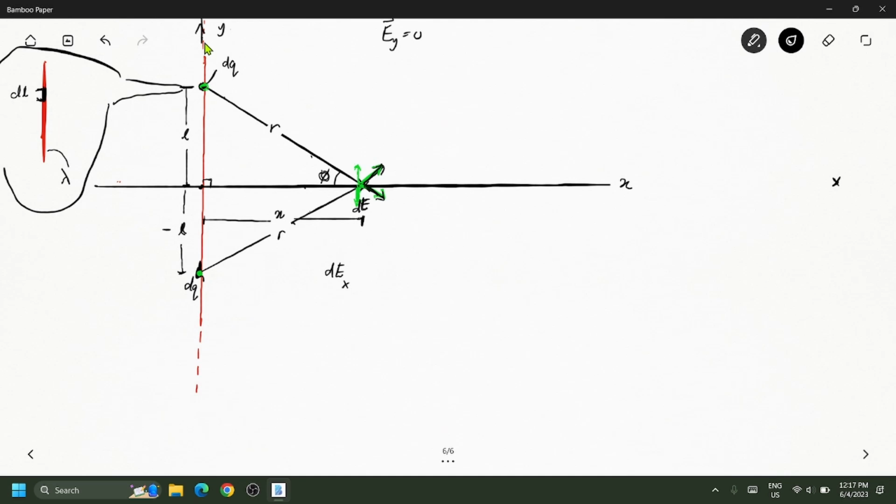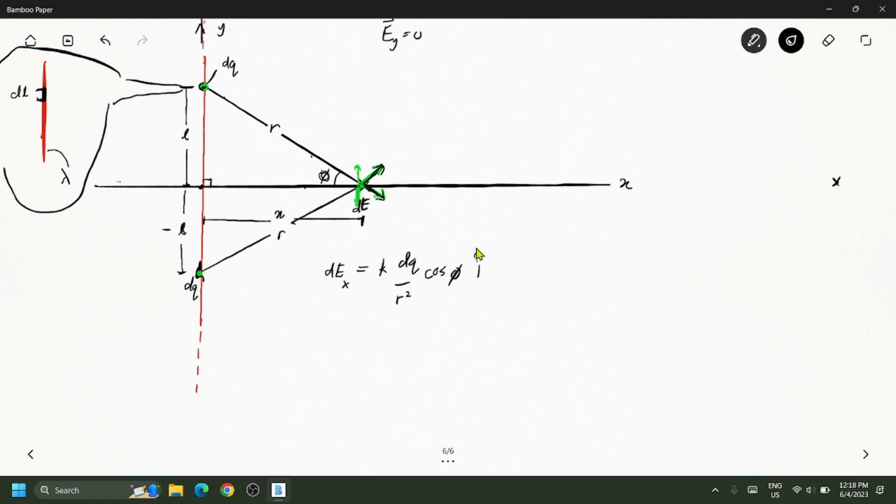I hope you understand calculus, okay? So the differential electric field along the x-axis, the infinitesimal amount of electric field along the x-axis component, is given by k dq over r squared, times cosine of phi, times i, because this is the unit vector along the x-axis, and j is the unit vector along the vertical axis.